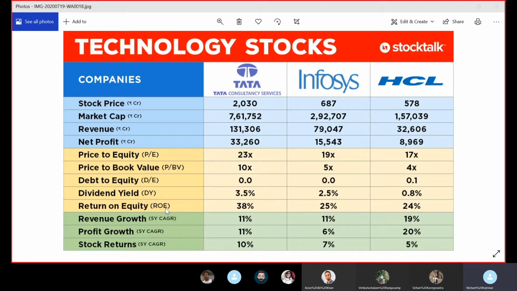So say in 2015, my profit was 100 and for HCL, CAGR is 20%. So in 2016, what will be the profit? Here 100 is a number? Yeah, it's a number. Hypothetically, say HCL made a profit of 100 rupees in 2015. So what will be the profit for 2016?